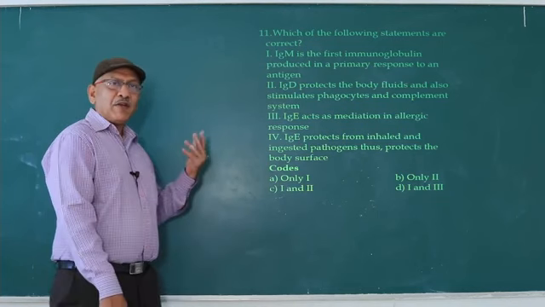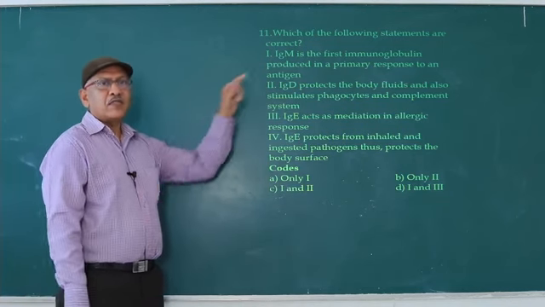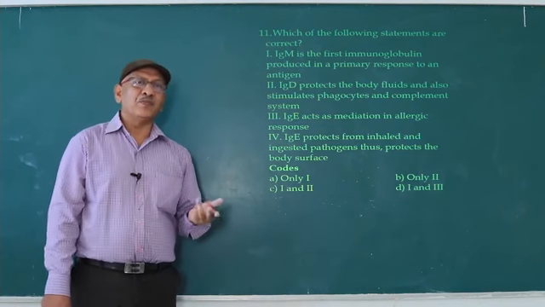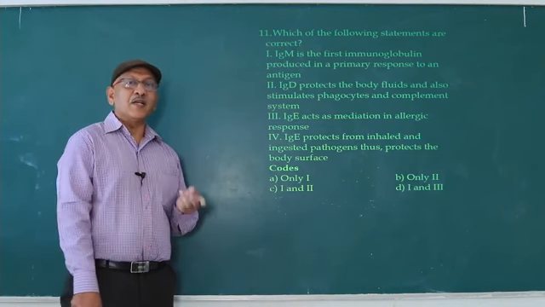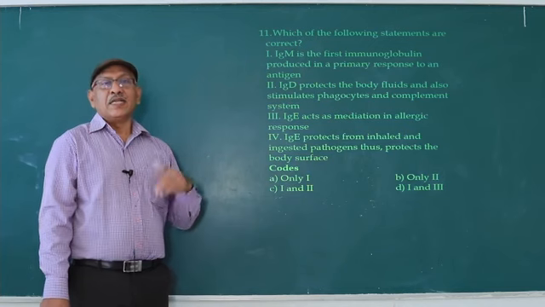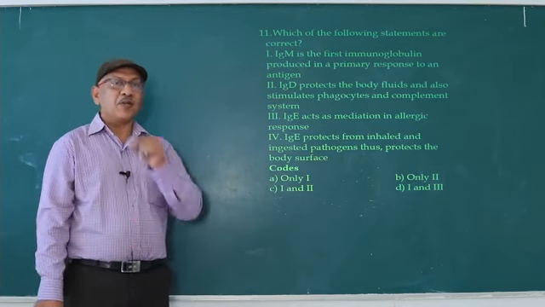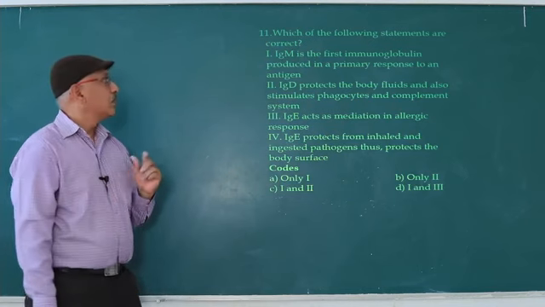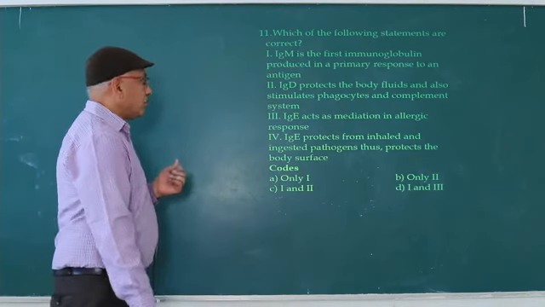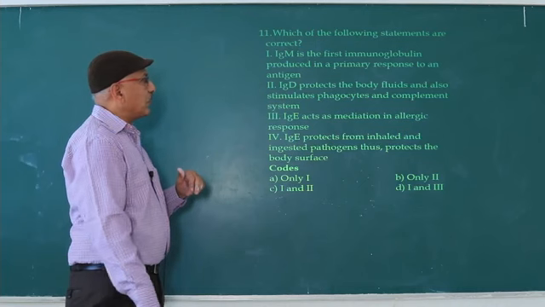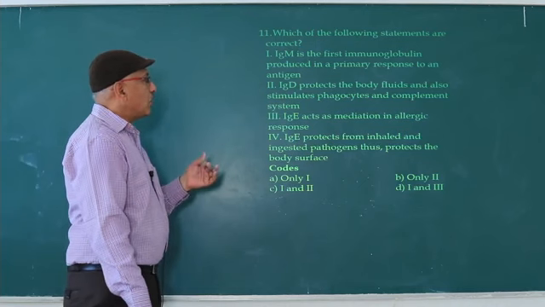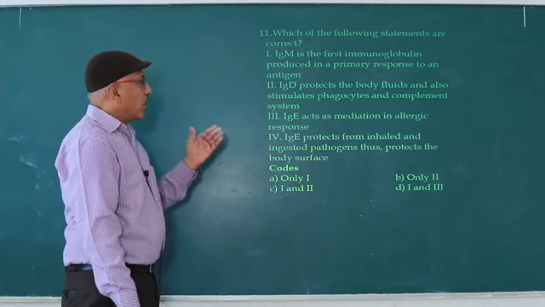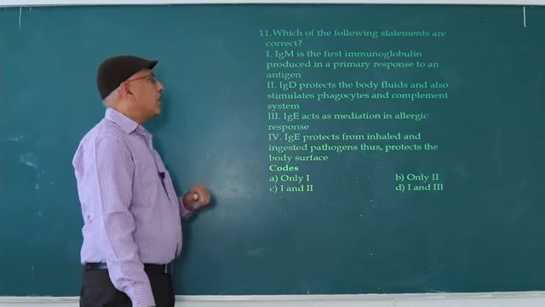That's why whenever a pathogen enters, the first responding antibody is IgM, and the later responding antibody is IgG. In our body, 75% of antibodies are IgG type. So the first is correct.